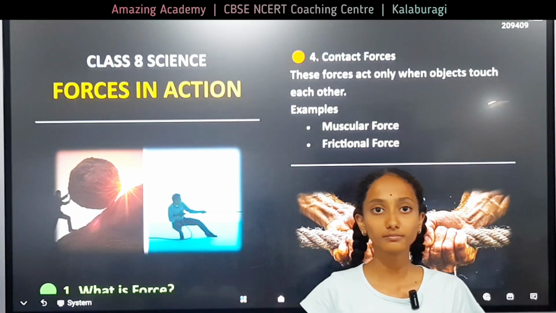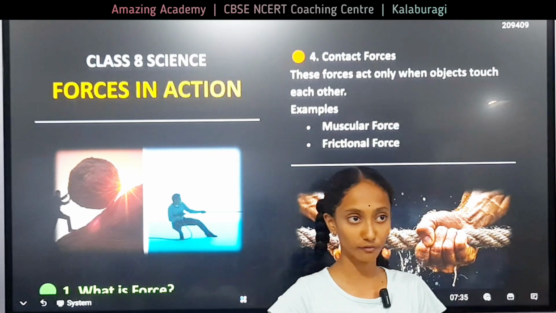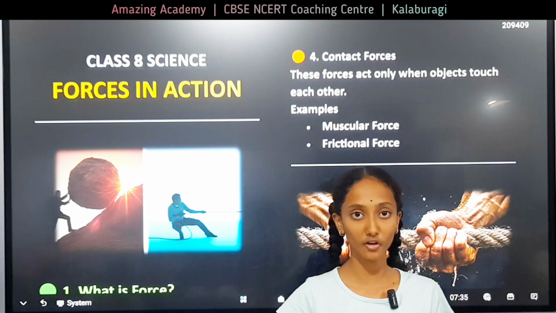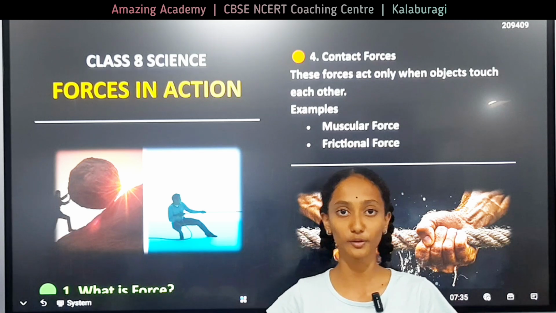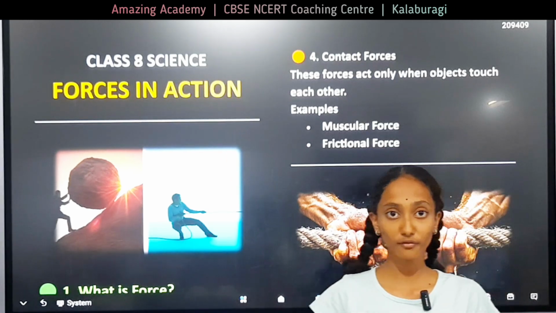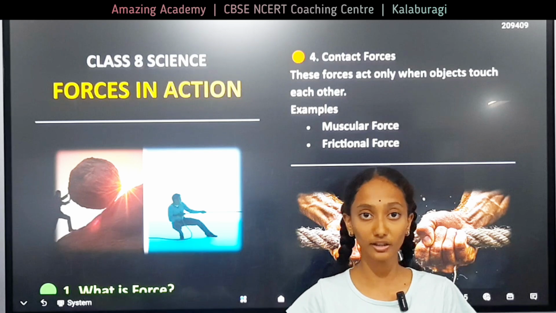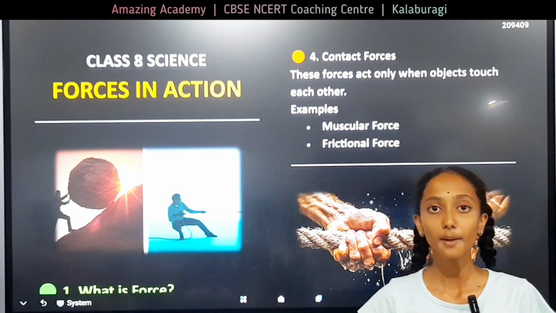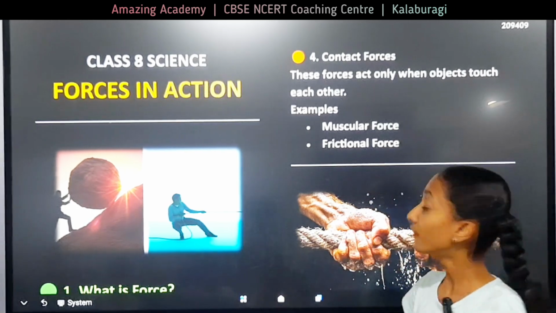Now, types of forces. There are two types of forces: contact force and non-contact force. Firstly, contact force. It is a type of force where two objects are in physical contact with each other. Example: muscular force and frictional force.